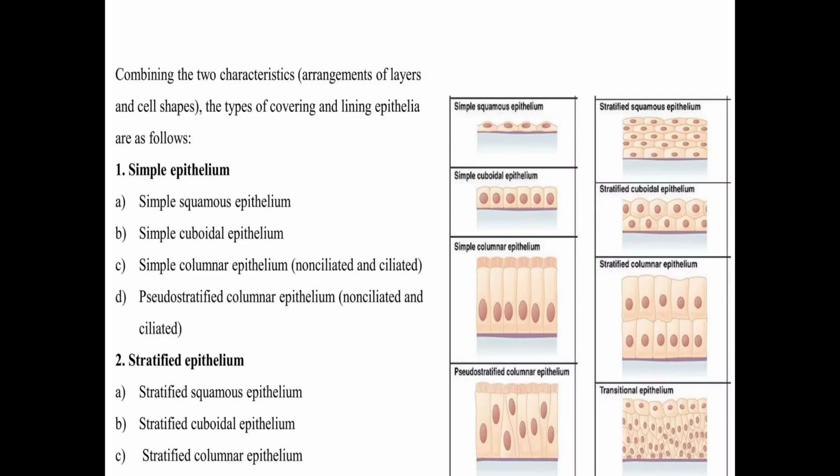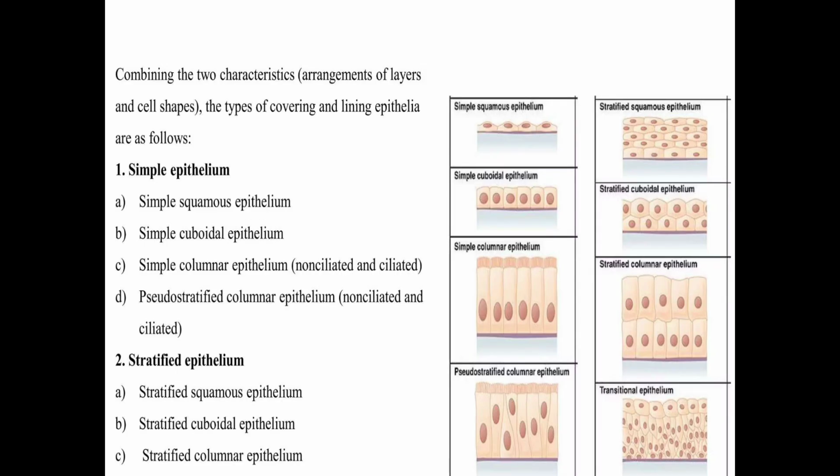Next is stratified epithelium. In stratified epithelium, two or more layers of cells are present. The types are stratified squamous epithelium, stratified cuboidal epithelium, and stratified columnar epithelium. In stratified squamous epithelium, one layer is on the basement membrane, then a second layer, then a third layer, and the top layer consists of very thin, flat, surface-like cells. So this is called stratified squamous epithelium. We give the name of stratified epithelium by the top layer.